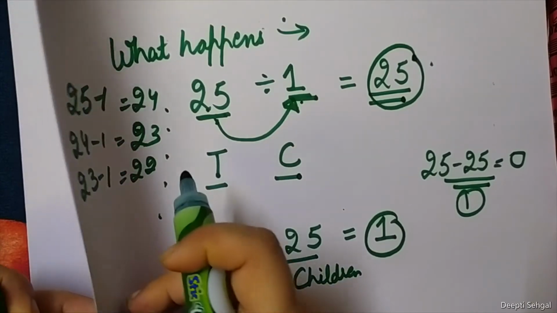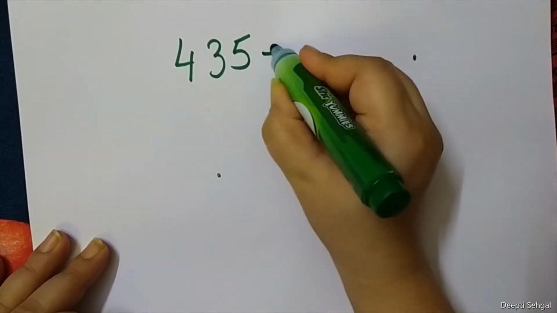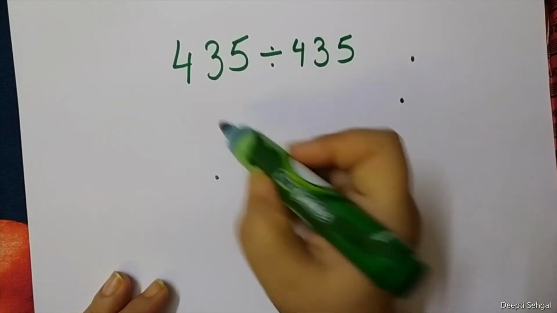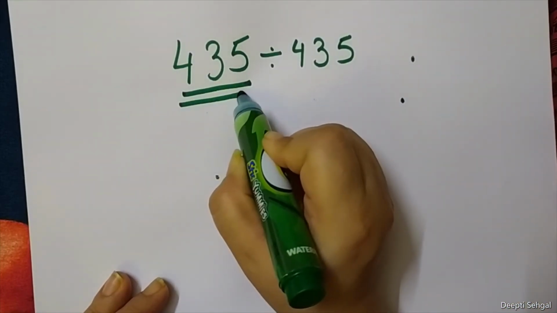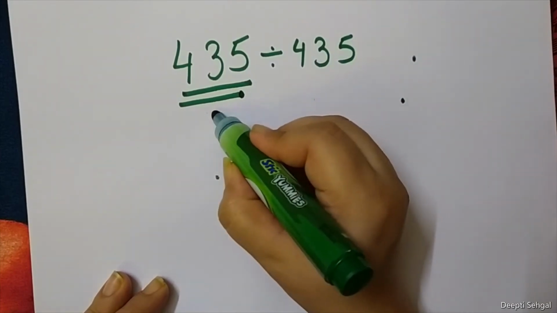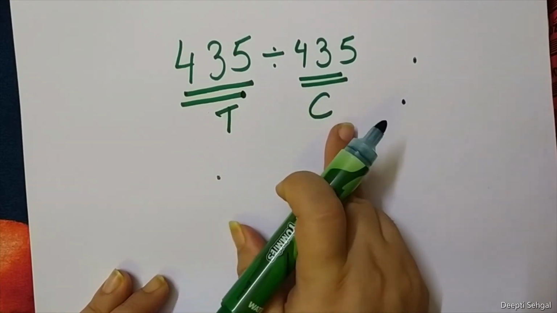It is the same case with bigger numbers. If I have bigger numbers like 435 divided by 435, just simply think, out of 435 toffees, we are making a group of 435, or you can think normal TC. 435 toffees, 435 children.